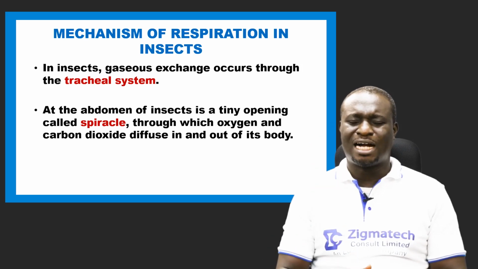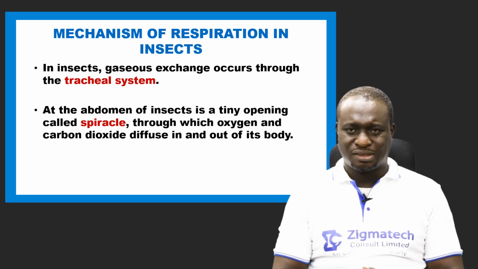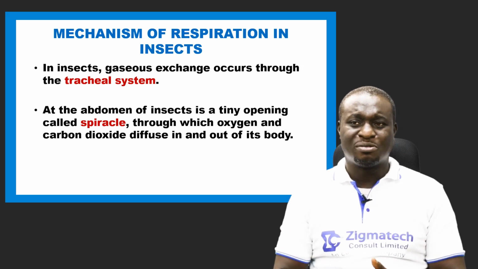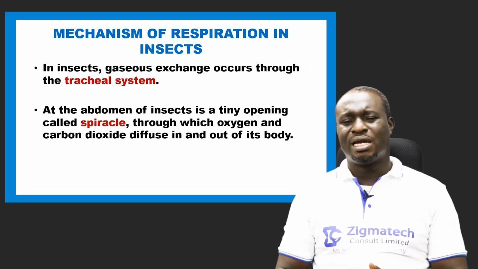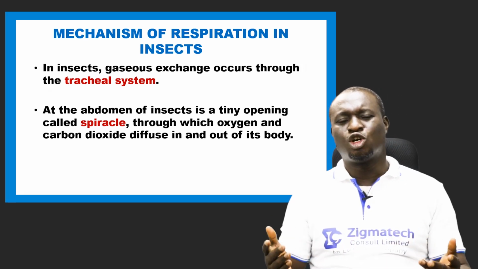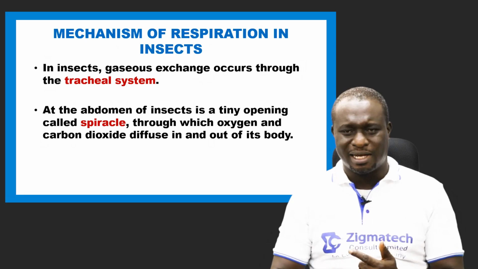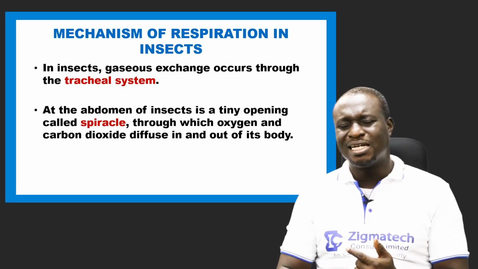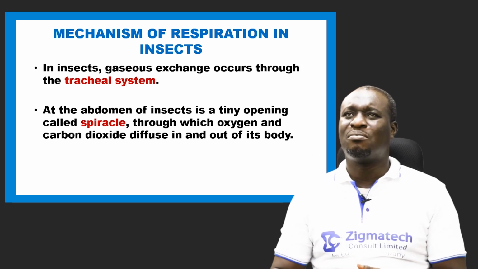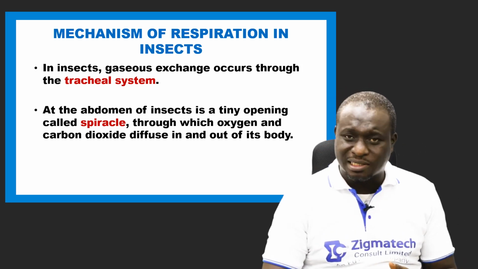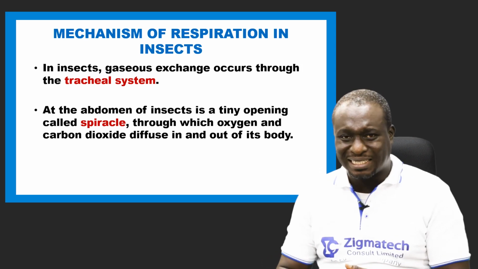The third class of arthropods is the arachnids. We are going to be talking about the mechanism of respiration in arachnids. Arachnids include examples like the spider, the scorpion, the ticks, and the mites.